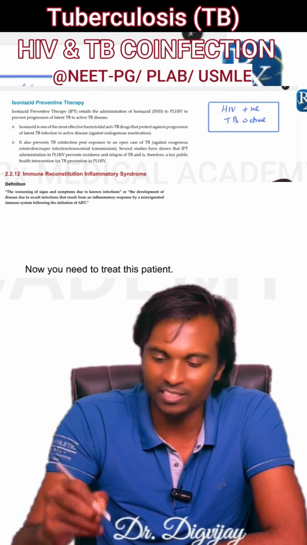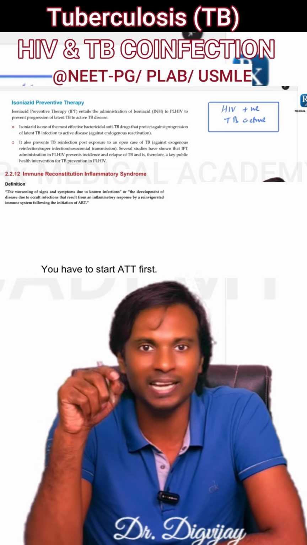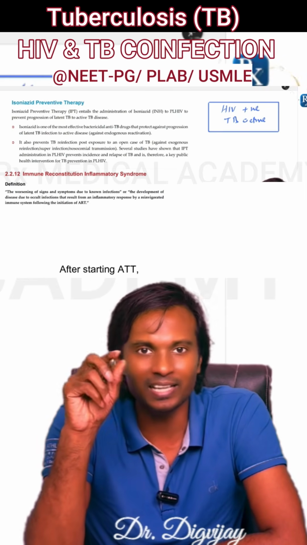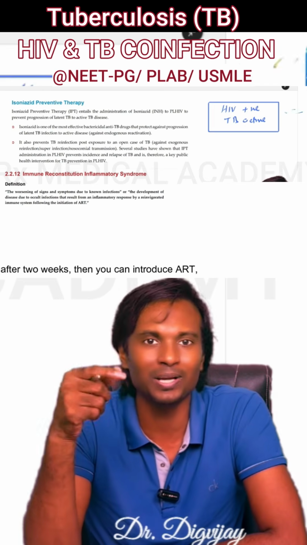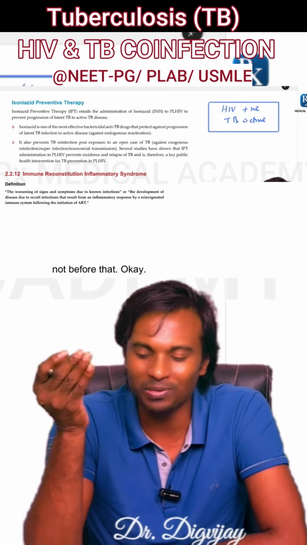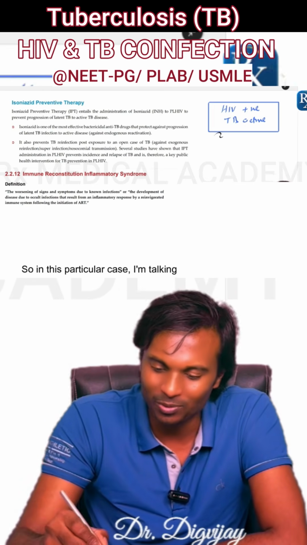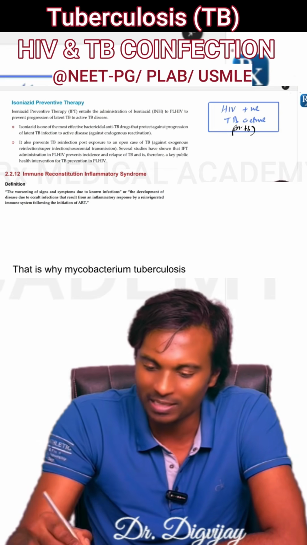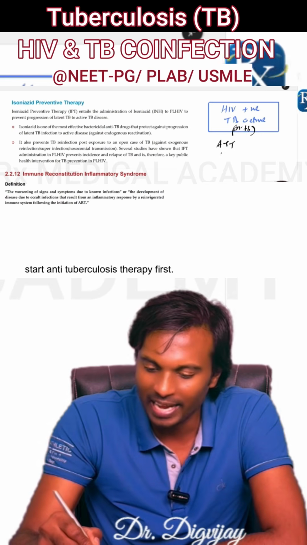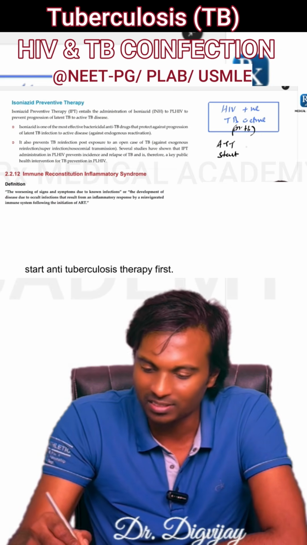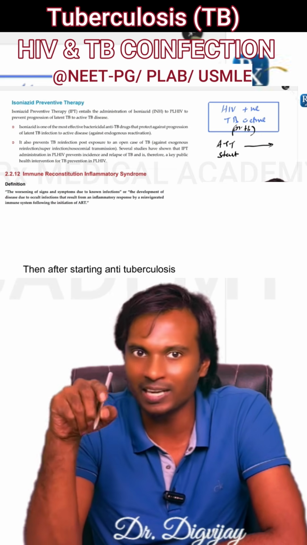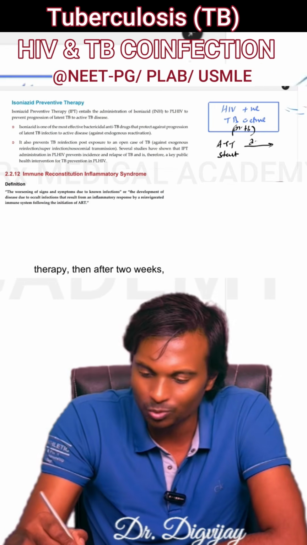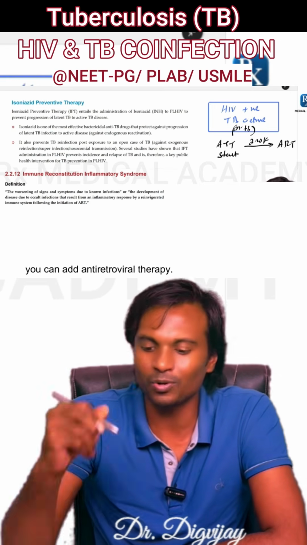Now you need to treat this patient. You have to start ATT first. After starting ATT, after 2 weeks, then you can introduce ART, not before that. Okay, so in this particular case I am talking about typical mycobacteria, that is Mycobacterium tuberculosis. Start anti-tubercular therapy first, then after 2 weeks you can add antiretroviral therapy.